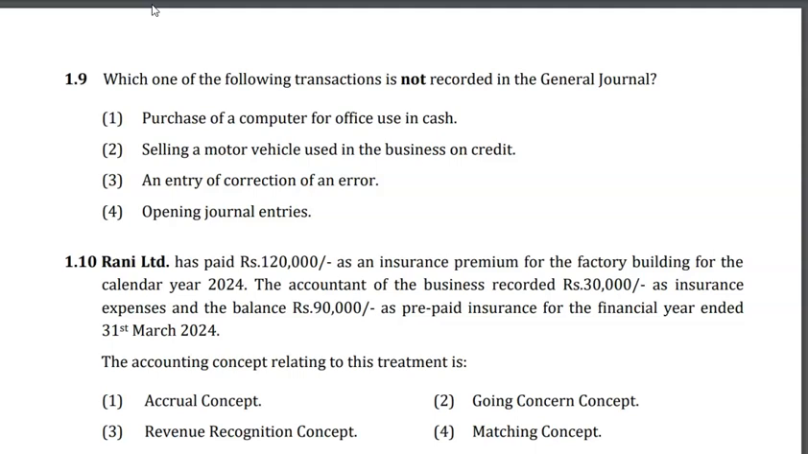Third one, an entry of correction of error. For error correction, there is no other method of entering, so you have to use a journal entry. And opening journal entries, yes, definitely you have to use the general journal. So the answer will be purchase of a computer for office use in cash. Right, so you have to record it in the cash payment.